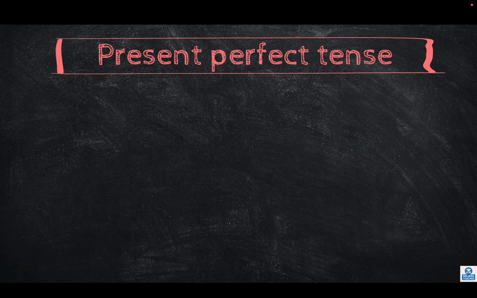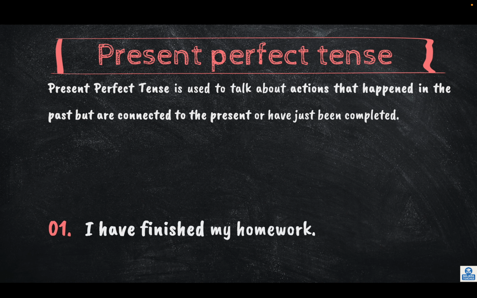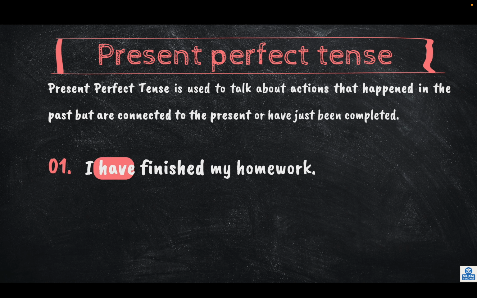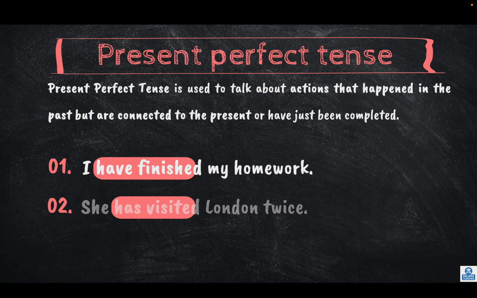Next is present perfect tense. Present perfect tense is used to talk about actions that happened in the past but are connected to the present or have just been completed. I have finished my homework. Here, have tells you that it is present, and along with the main verb, that is finished, have finished. Next example, she has visited London twice. So has is present and visited, V3, the verb's third form, tells you that it is present perfect tense.